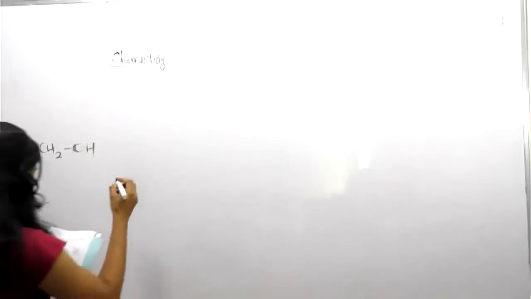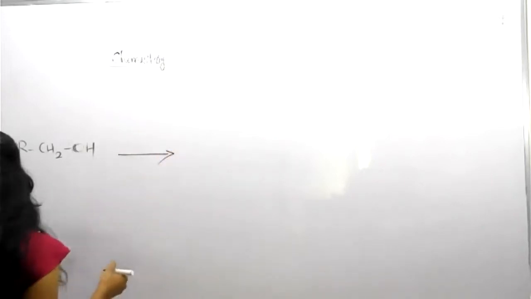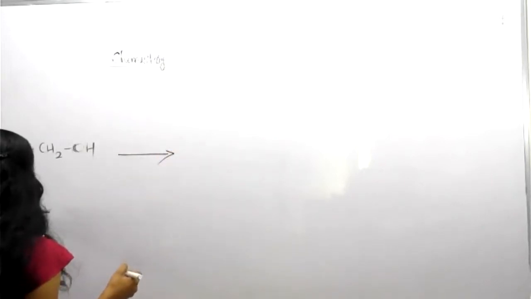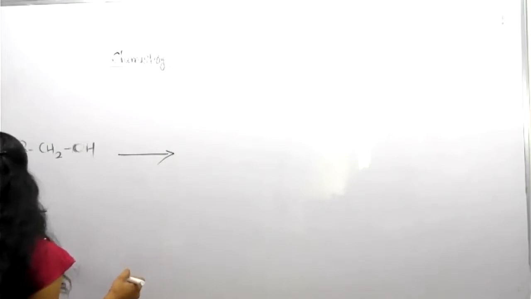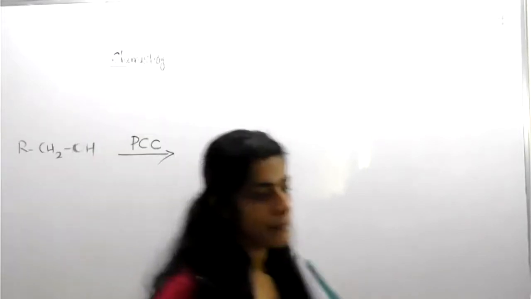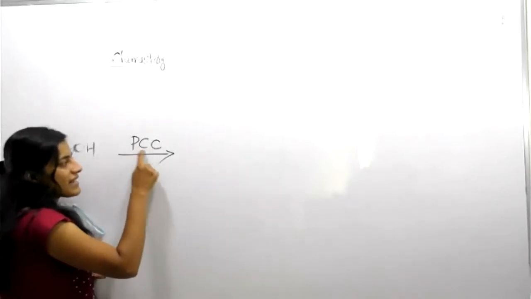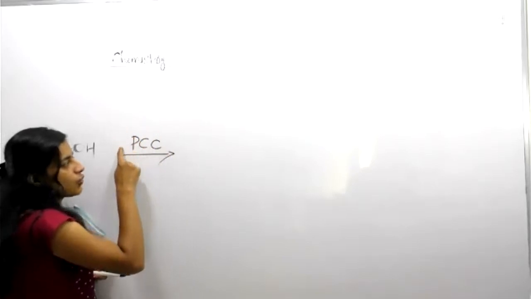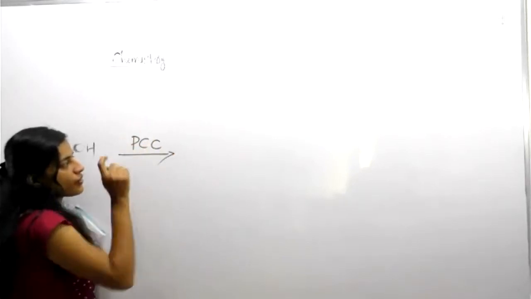So this primary alcohol is in the presence of, suppose, PCC. In your question, they are representing primary alcohol, and then they are telling you that PCC is the oxidizing agent.